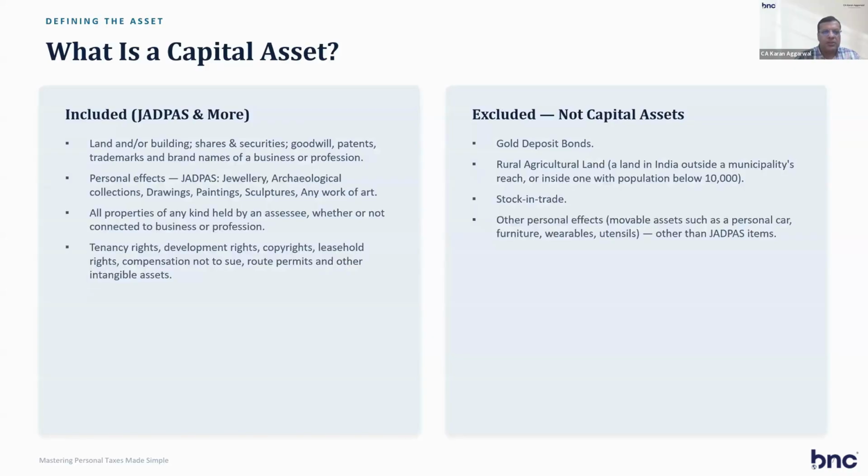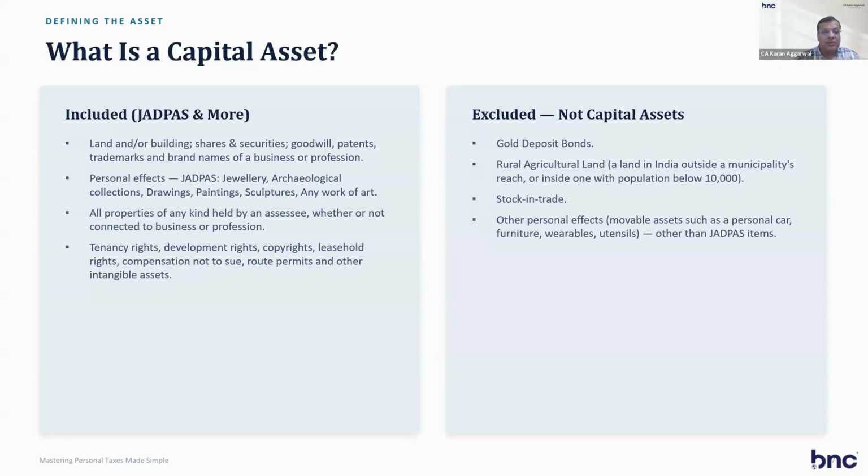So what is a capital asset? Land, building, shares, securities, goodwill, patents, trademarks, brand names of a business, personal effects, even jewelry, collections, drawings, paintings, sculptures, any work of art. All these are capital assets. So if you sell these, then capital gain arises.